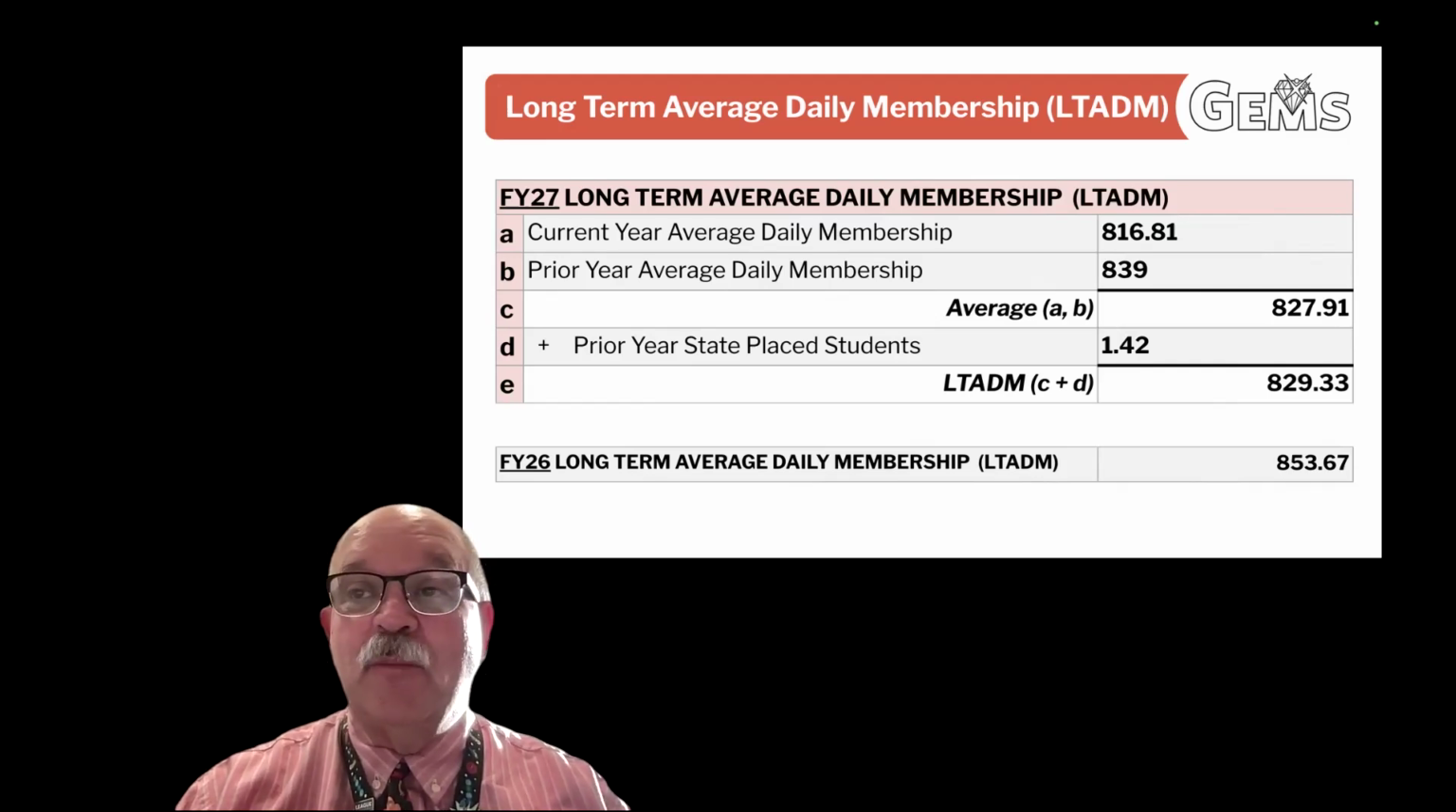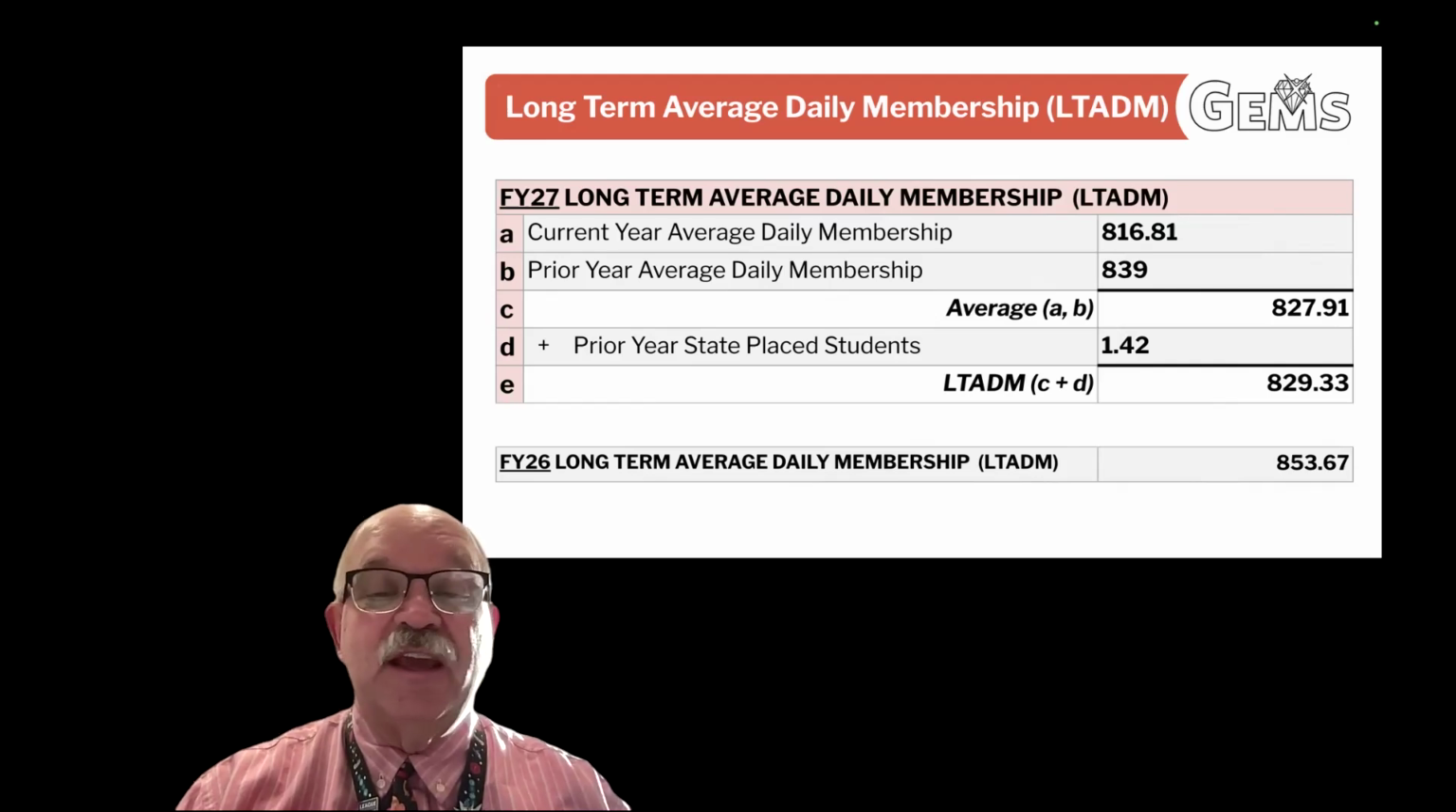That could be a number of factors. Students moving in and out of the district, could be that we had a larger graduating class than we brought in as a kindergarten class. So it's just a measure of the number of sort of beating hearts within the K-12 at Georgia.